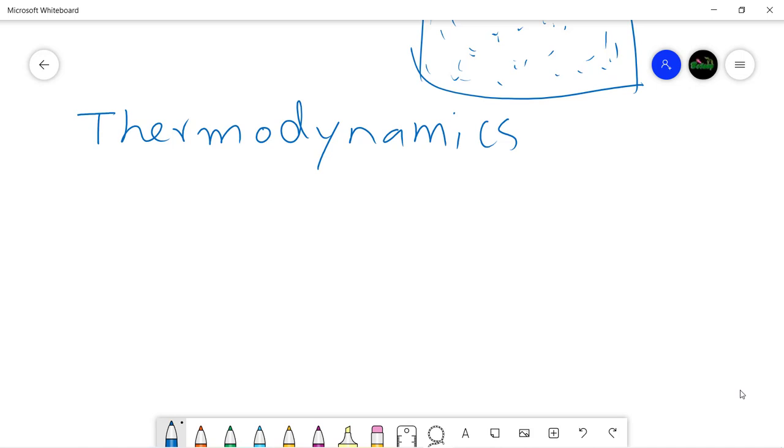Living organisms are made of matter, and we know that matter is something which has mass and occupies space, something which you see around yourself. Plants are also matter, we are also made of matter, and everything that we use in our daily life is made of some kind of matter. So it is very easy to interpret.